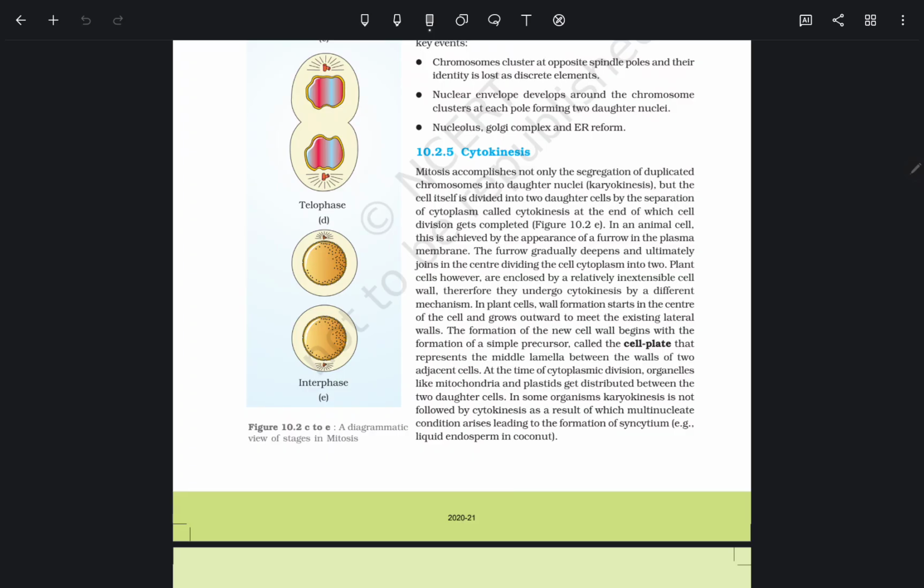Cytokinesis. Mitosis accomplishes not only the segregation of duplicated chromosomes into daughter nuclei, but the cell itself also divides into two daughter cells by separation of the cytoplasm, called cytokinesis. Okay, cytokinesis is basically separation of the two daughter cells in cytoplasm.